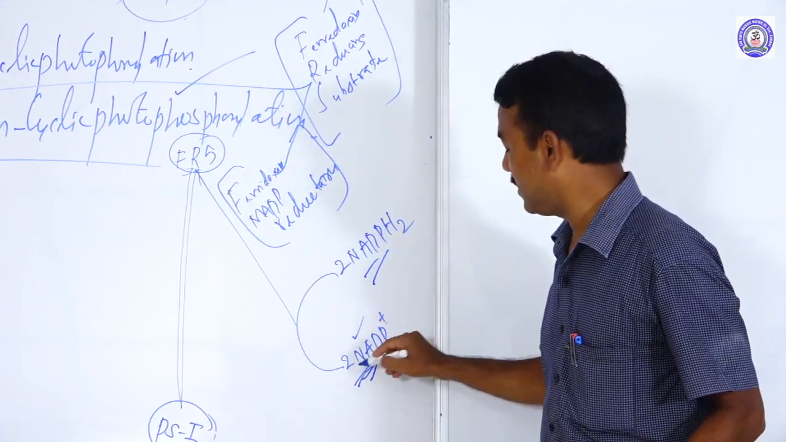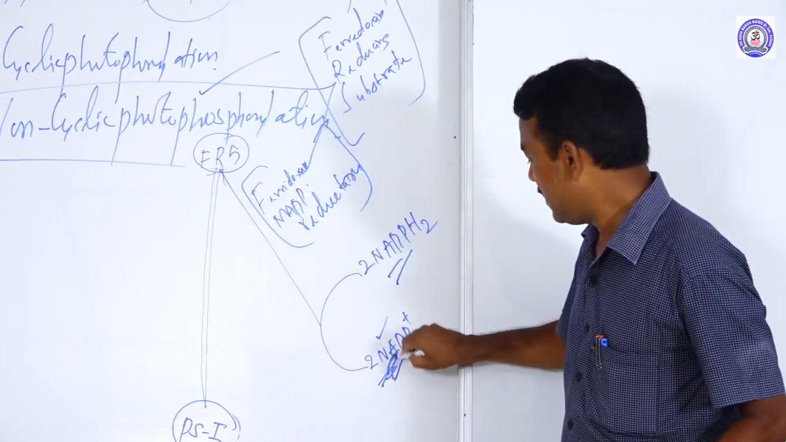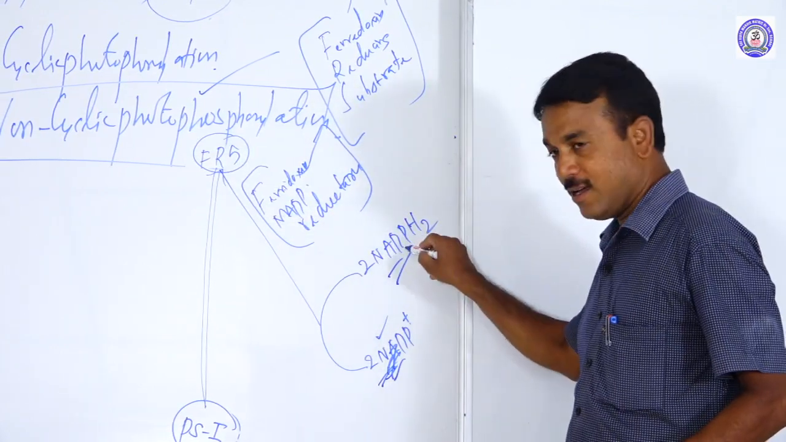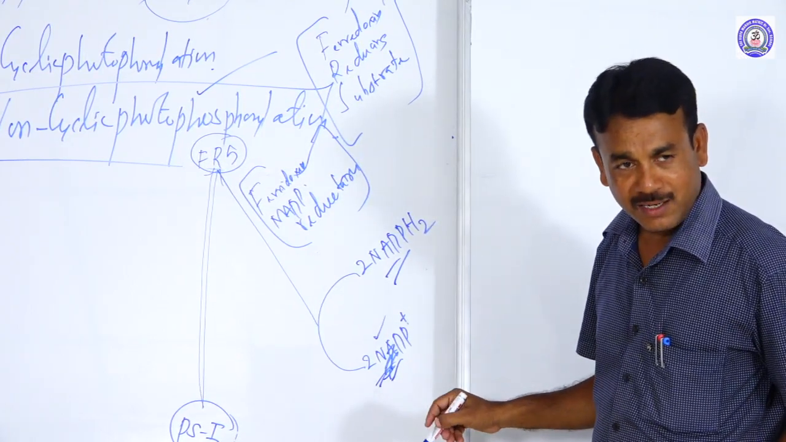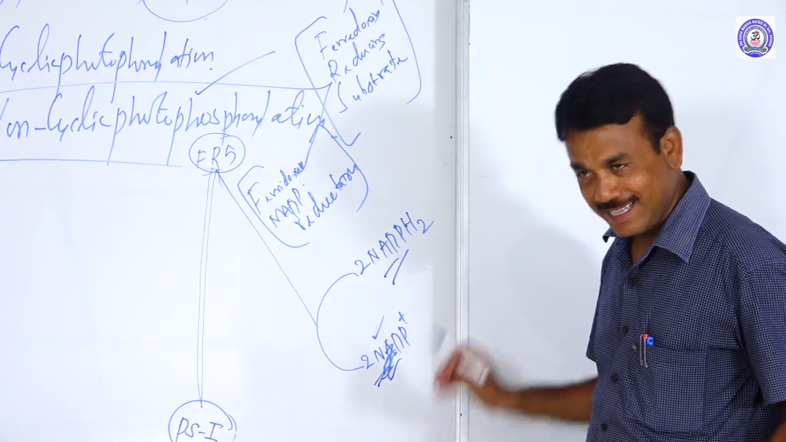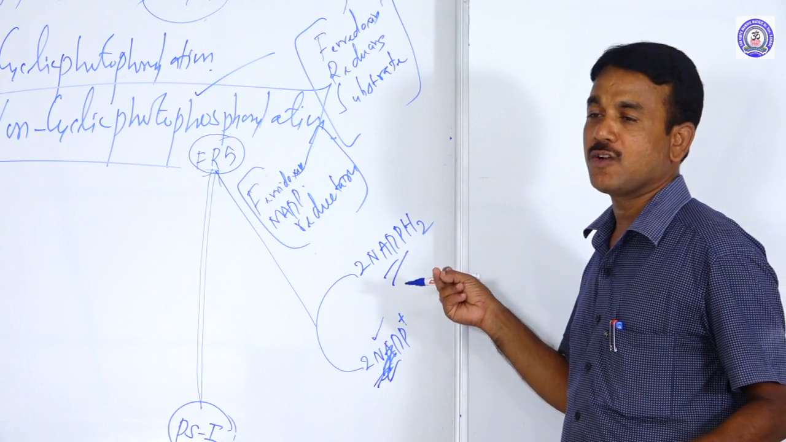Which enzyme is helping? What is this enzyme? Ferredoxin NADP reduced into NADPH2. That's what we call ferredoxin NADP reductase, the enzyme that helps two molecules of NADP to be reduced into two molecules of NADPH2.